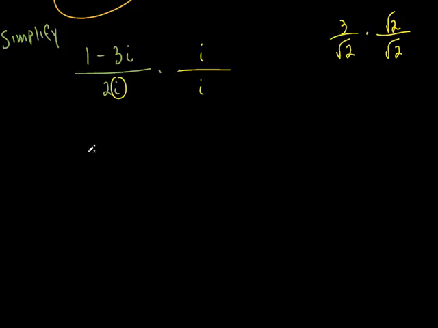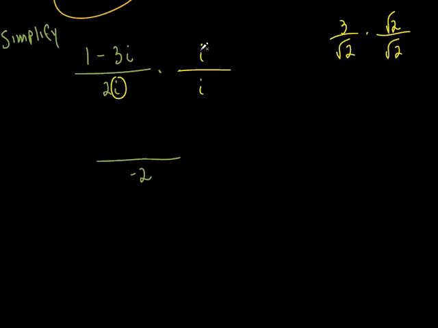So let's do the bottom first. You know how I always like to do the bottom first? It's 2 times i times i. Well, we can do this in our head. What's i times i? i squared. What's i squared? Negative 1 times 2 is negative 2. So it just turns into negative 2. You okay with doing that much in your head? If you get confused, write it all out like I did earlier. But I think you can handle that.